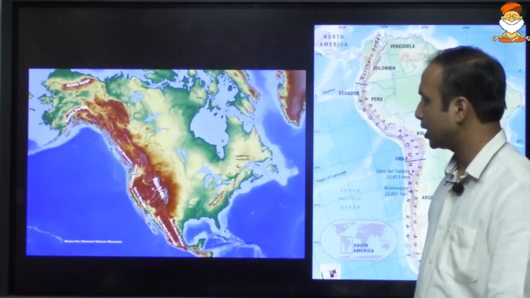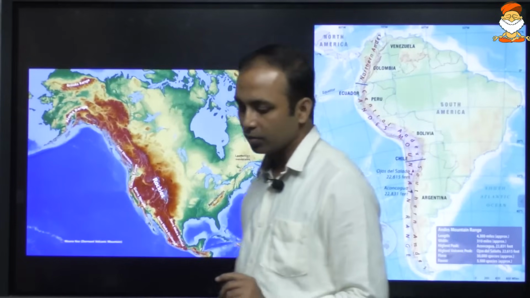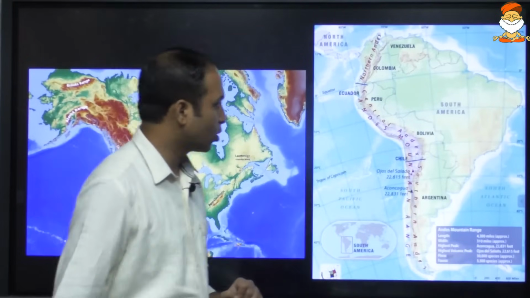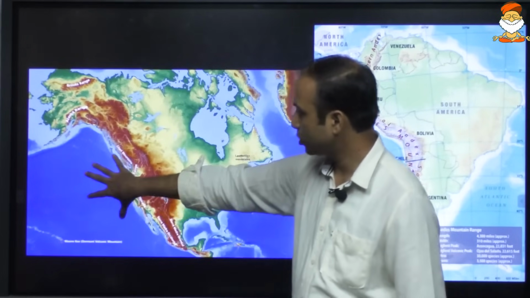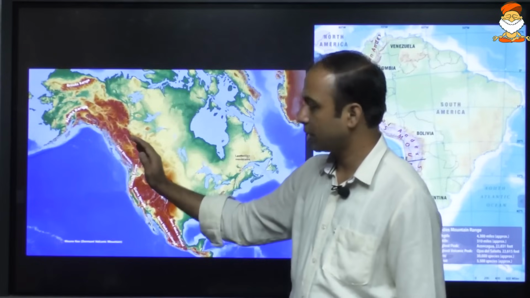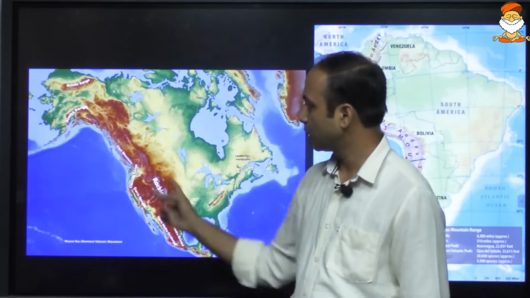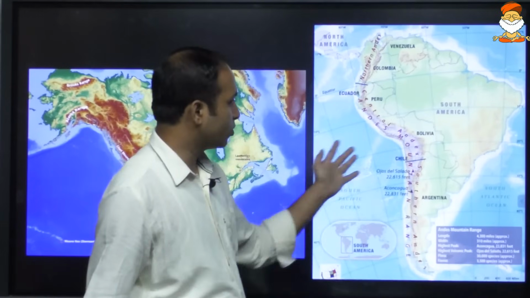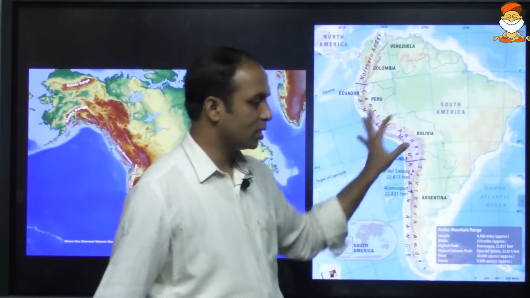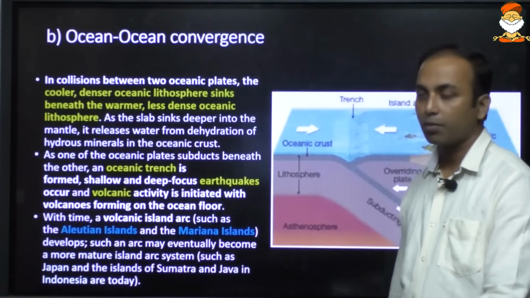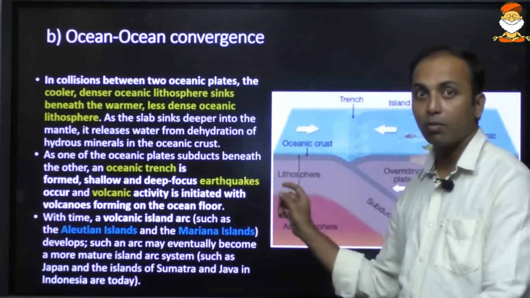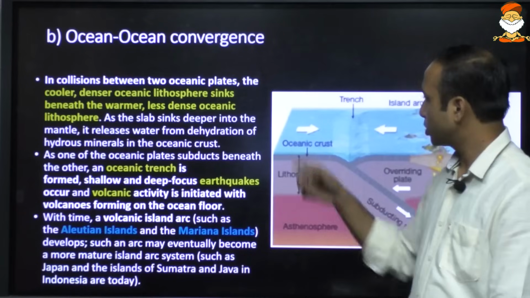For example, the Rockies and the Andes mountain ranges. Let us consider the Rocky Mountains. The Rocky Mountain range is formed because of the convergence of the Pacific plate and the North American plate. Similarly, the Andes Fold Mountains are formed because of the convergence of the Pacific plate and the South American plate. Now, UPSC won't be asking questions on the theories related to plate tectonics, but they will be asking prelims questions related to the mapping part especially. Let us proceed ahead quickly.